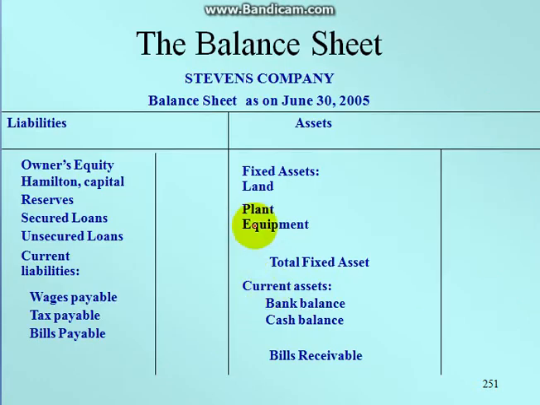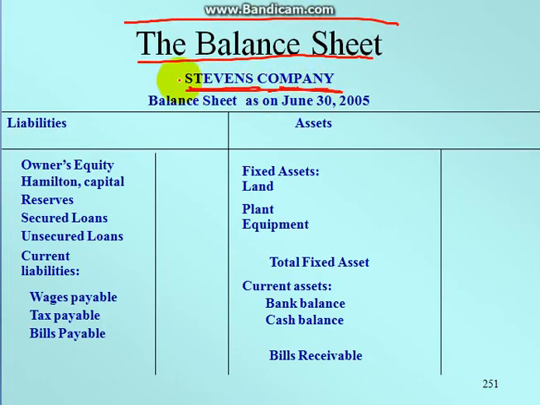So if you see the structure of the balance sheet, here I am showing you a very basic structure. Here is the title, balance sheet, and here is the name of the company whose balance sheet is made, and here the date on which the balance sheet is being made. So basically there are two segments, one is the liabilities segment and another is the asset segment.